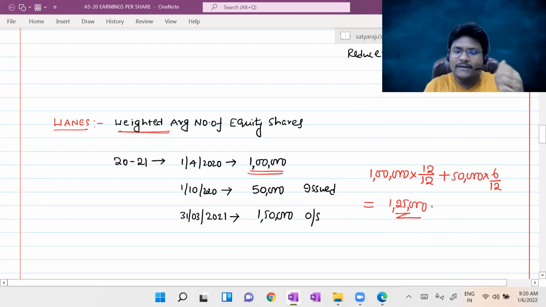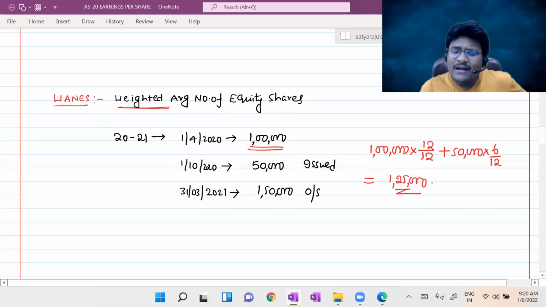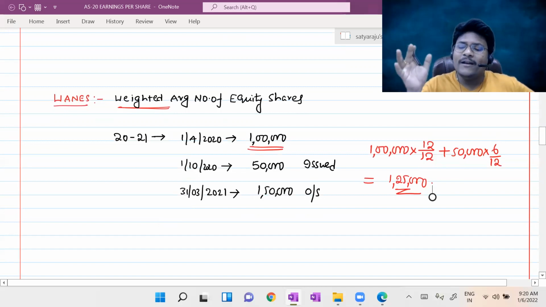And one more point I want to tell you. Here I only considered a further issue of shares. Let us assume in the year itself there is a buyback of equity shares. Buyback means the company buys back equity shares from the equity shareholders, and such shares will be cancelled, so the number of equity shares will be reduced.